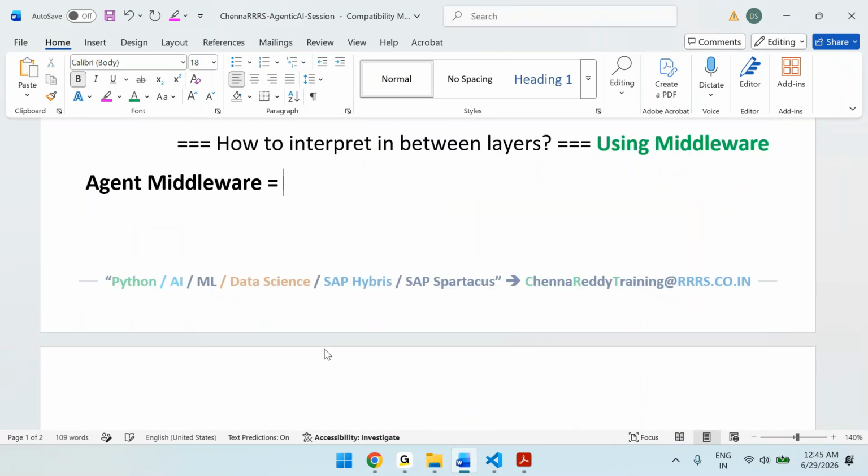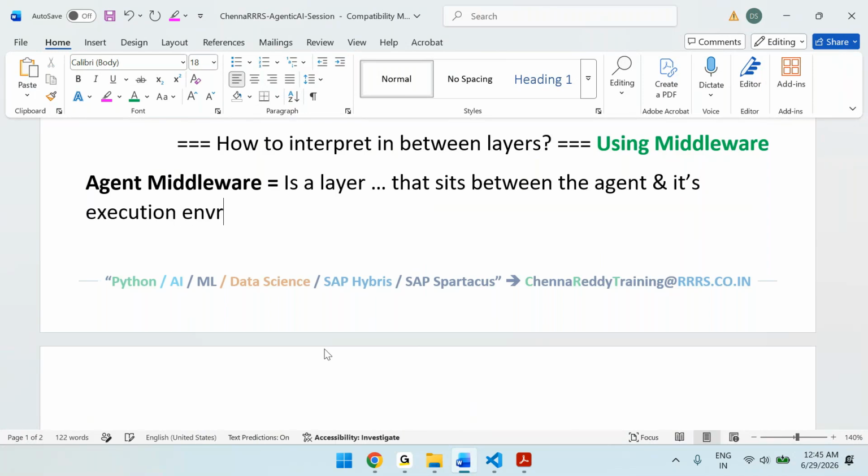Middleware is a layer, basically code, that sits between the agent and its execution environment.